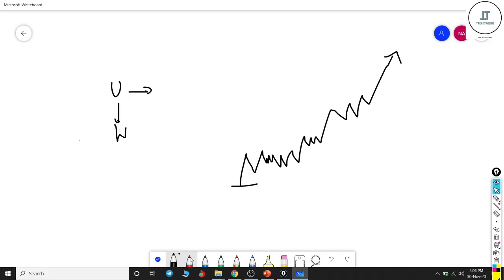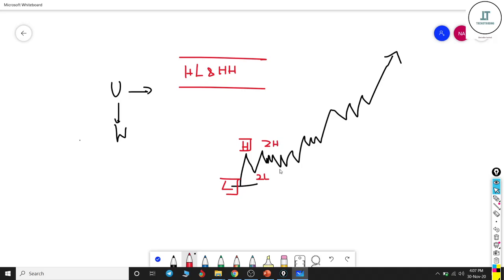So look at this price. This is the first low, first high. The rule we need for a strong uptrend is higher lows and higher highs. In this case, this is the first low and first high, this is the second low and second high, and now look at this third low, third high.